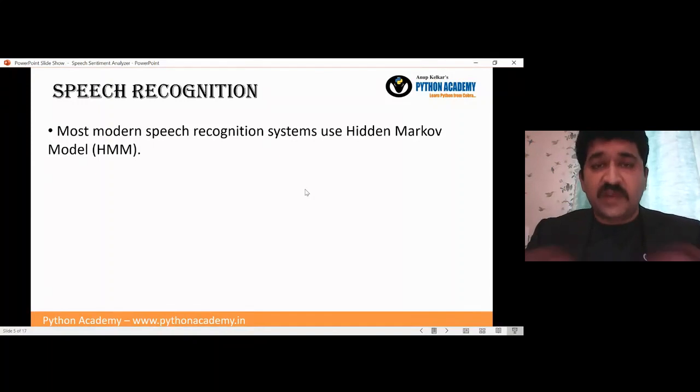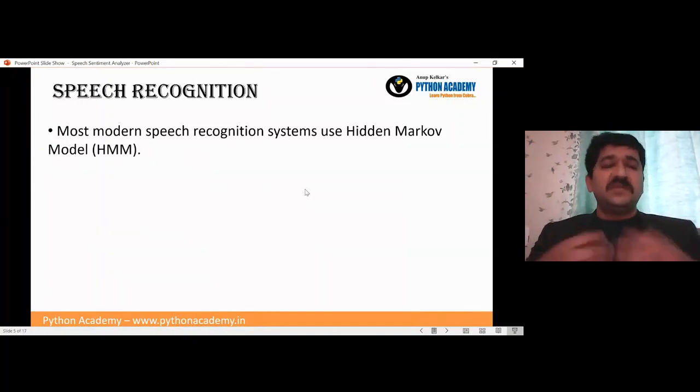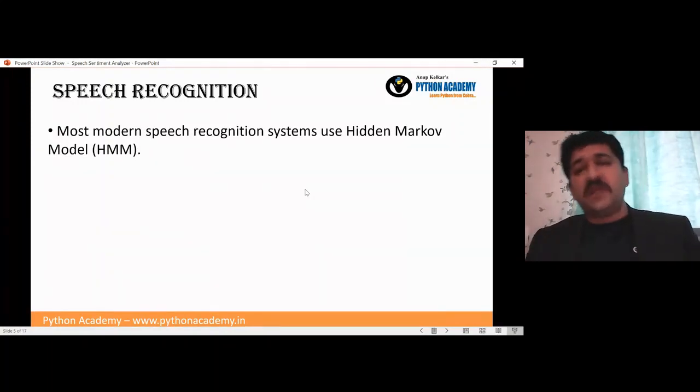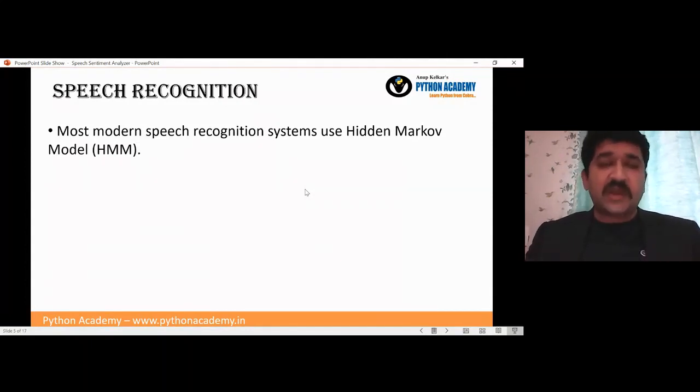So feeding the data means what? Already some speeches which have been converted into text, and there will be a correlation. So this correlation will check with the new input that is coming, and once it knows that, then the thing will start. So that is the way things happen here. We will see how it works in hidden Markov model. Again, if you want detail of that, just have a Google search and you will find a lot of articles on that.